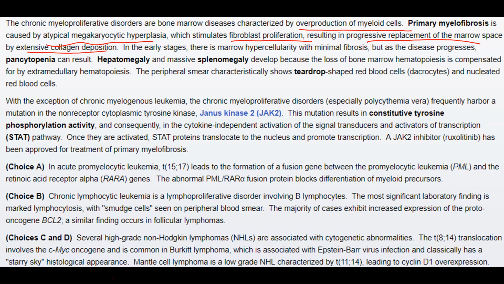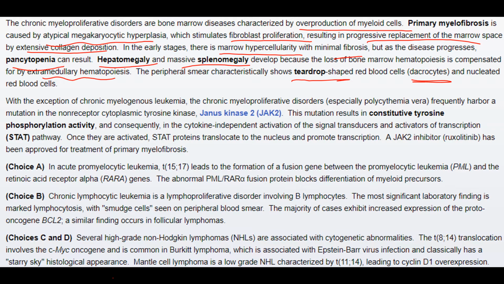In the early stages, there is marrow hypercellularity with minimal fibrosis, but as the disease progresses, there is pancytopenia, and there can be hepatomegaly and massive splenomegaly, which may develop because the loss of bone marrow hematopoiesis is compensated for by extramedullary hematopoiesis. The peripheral smear characteristically shows teardrop-shaped RBCs, which are known as dacrocytes, and nucleated red blood cells.